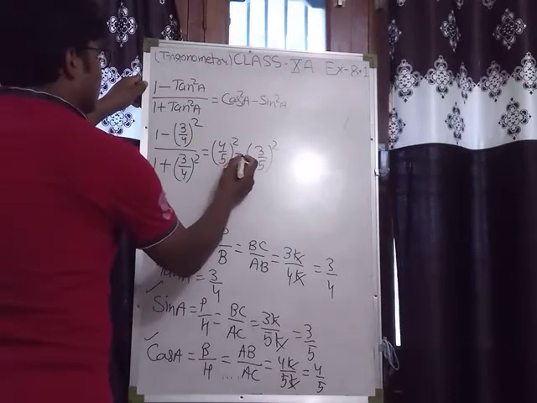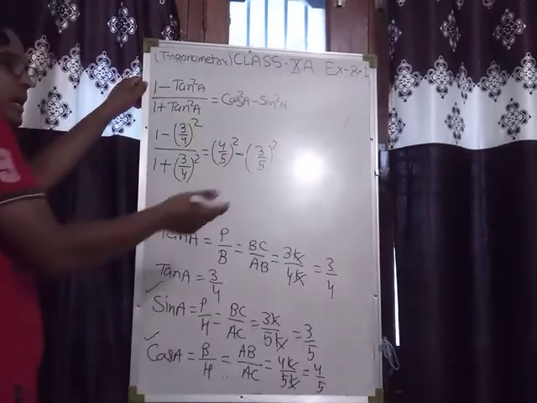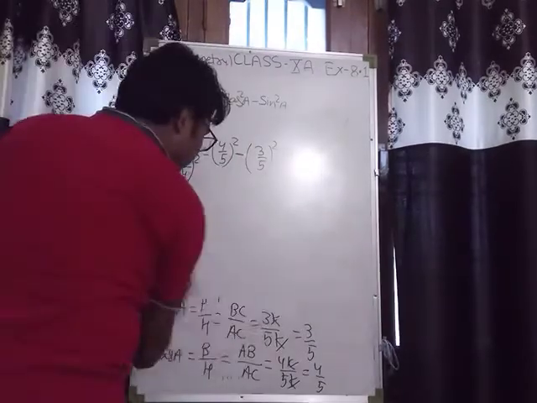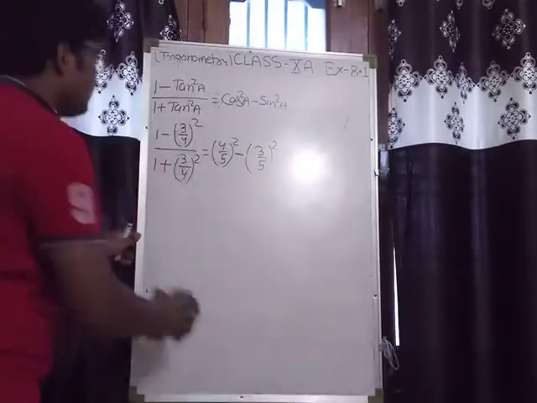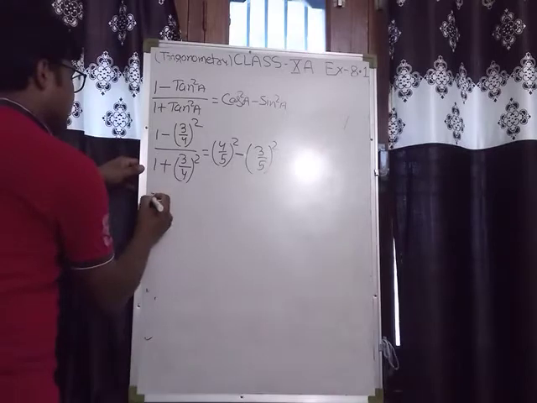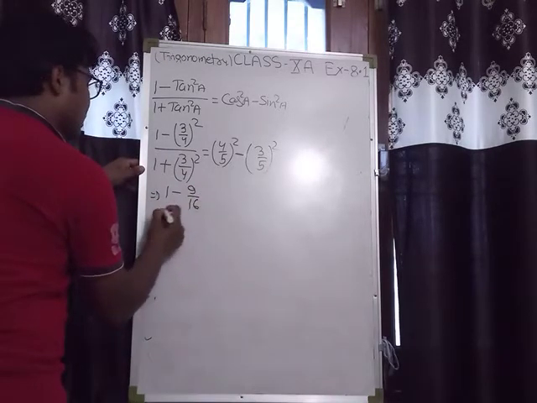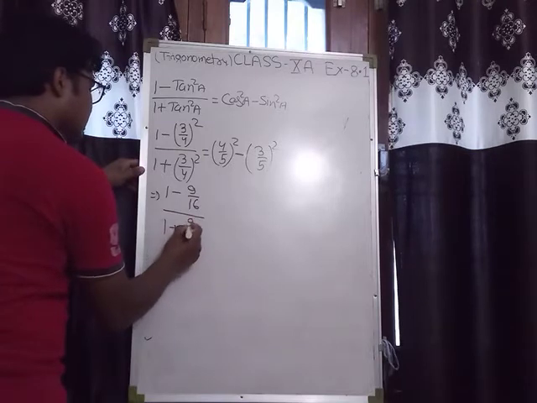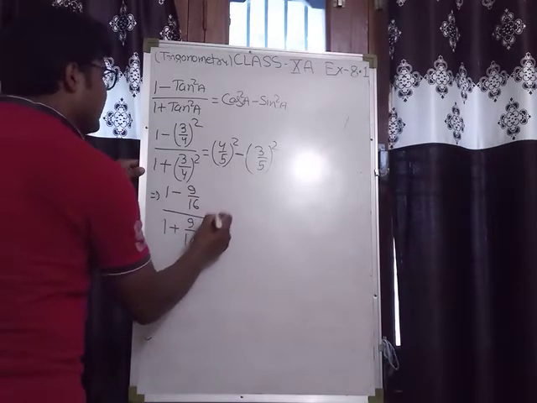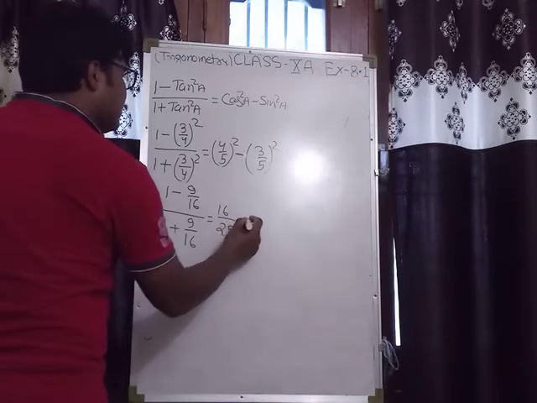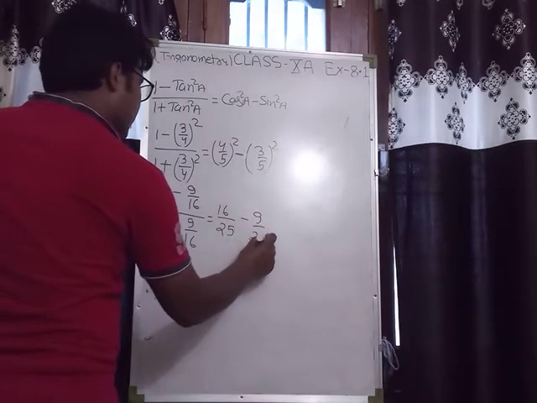So now solve the left side and right side and see whether both are equal or not. So what we have from here, that will be 1 minus 9 by 16 upon 1 plus 9 by 16, and that is equal to 16 by 25 minus 9 by 25.